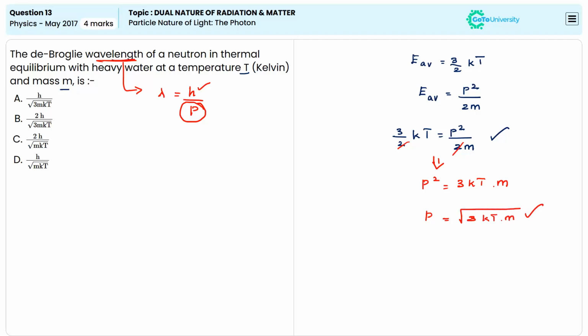So we have a value of p now. So we can write lambda is equal to h divided by the root of 3mkT, which will be the wavelength of a neutron. So the correct answer here is option A.